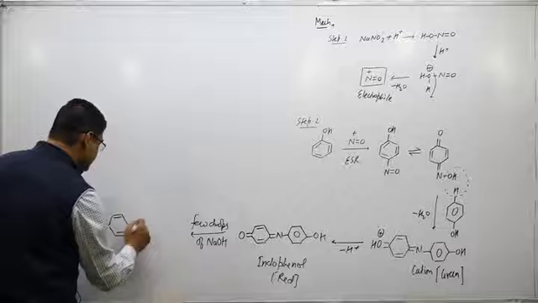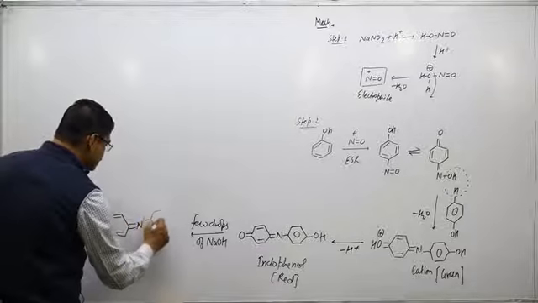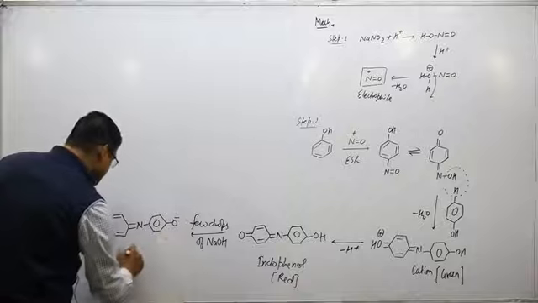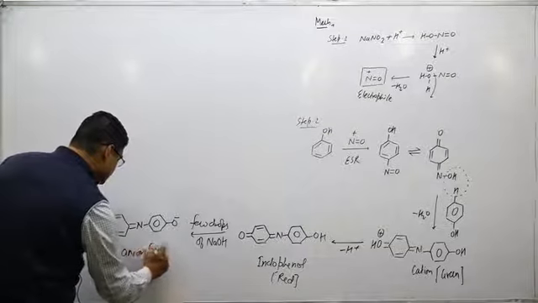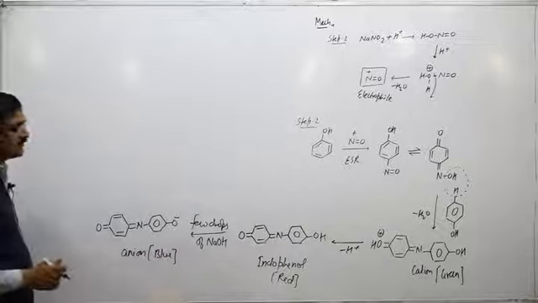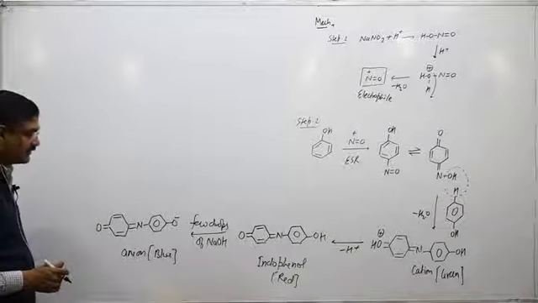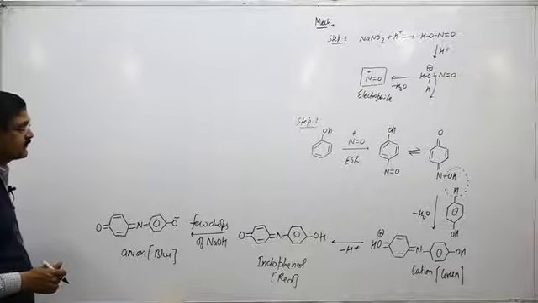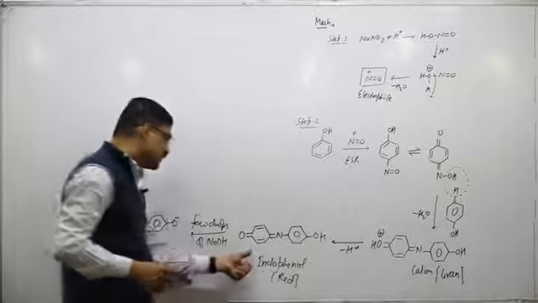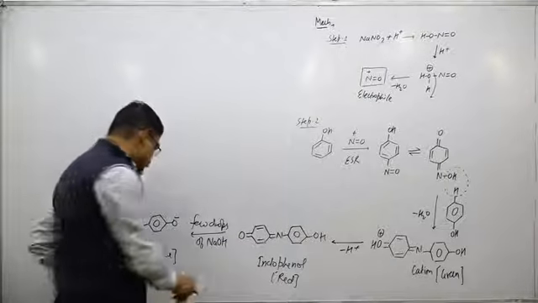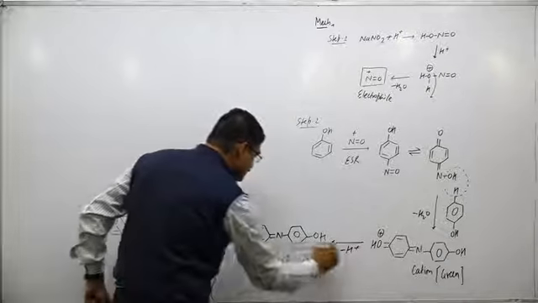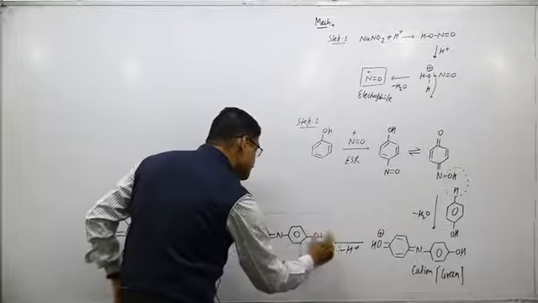So there is a sequence of color change in this reaction. This is the anion, blue in color. The sequence of color change is from green to red, red to blue. It confirms the presence of phenol. So overall, the structure of indophenol is important. If you learn this indophenol, then questions can be solved very easily.